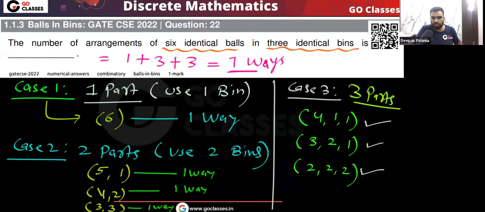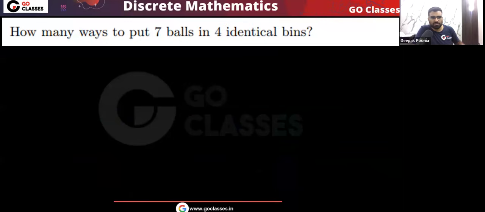This is a GATE 2022 question. Very simple question. Let's solve this question. How many ways are there to put 7 balls in 4 identical bins? Nothing is given in this question about whether the balls are identical or different. What will you consider by default? By default, we will consider them identical.